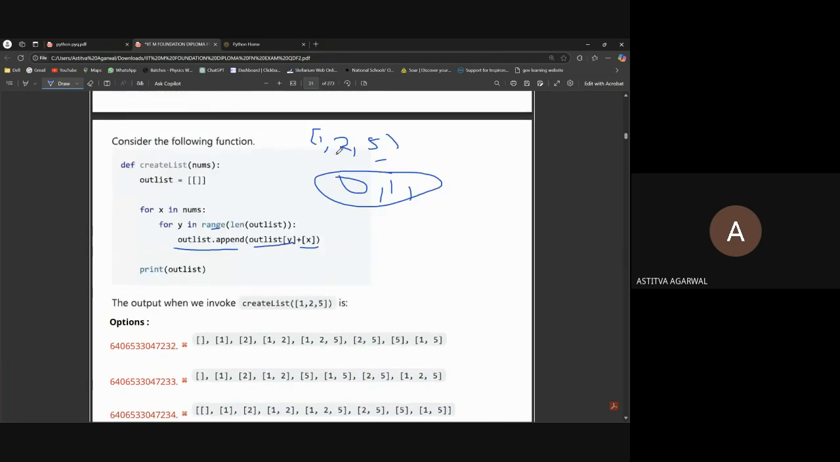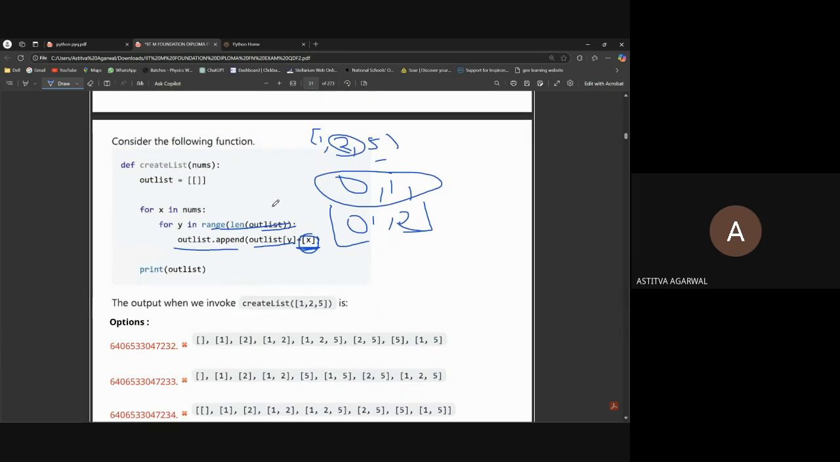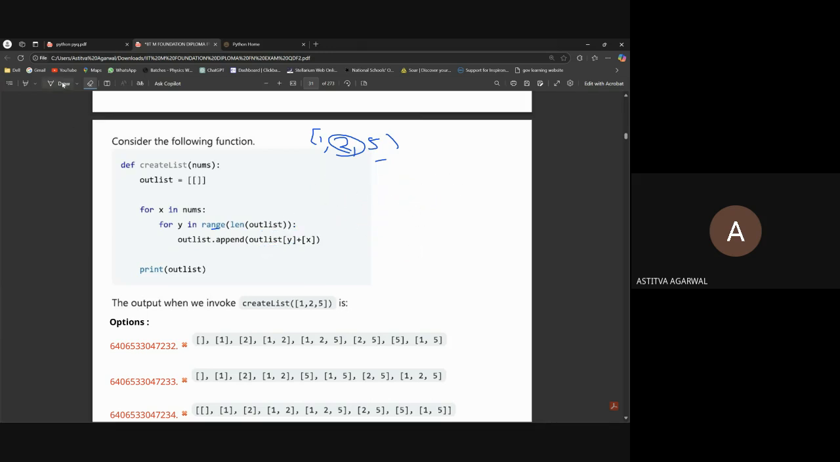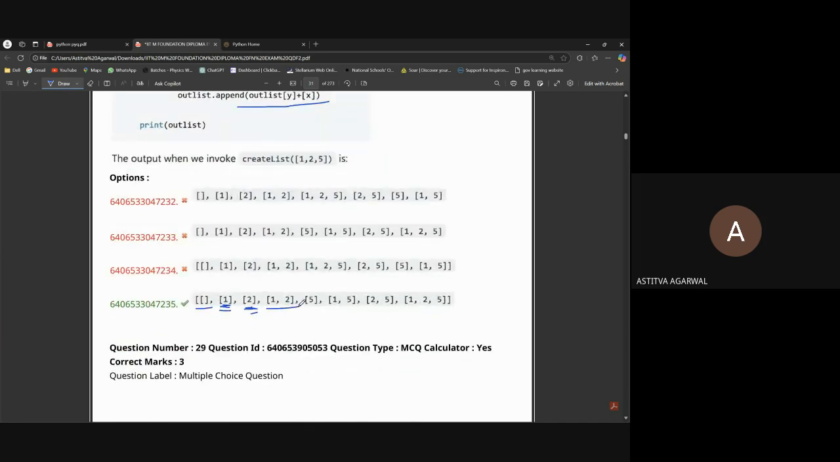Then what will be added? 1 and 2, because the range is going 0, 1, 2. So what will we add? We have to add x also, and x is 2. Here n minus 1 will not work, because n minus 1 only works for the range function, and we are using for x in nums in the first loop. For the first, it's already an empty list inside, and we are adding 1 into it. Then we are adding 1 and 2. See, 1, 2, and 1 and 2.